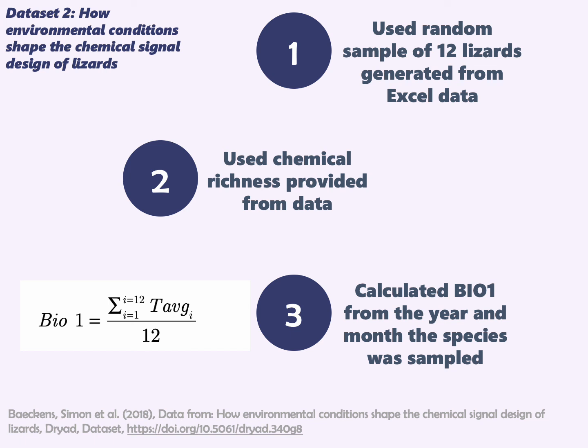I also used the chemical richness that was provided in the data. It was in a column labeled chemical richness. The mean annual temperature for this family of lizards in this study was not provided. So to find the mean annual temperature, I calculated using the annual mean temperature formula that is provided on the World Climate Organization website.